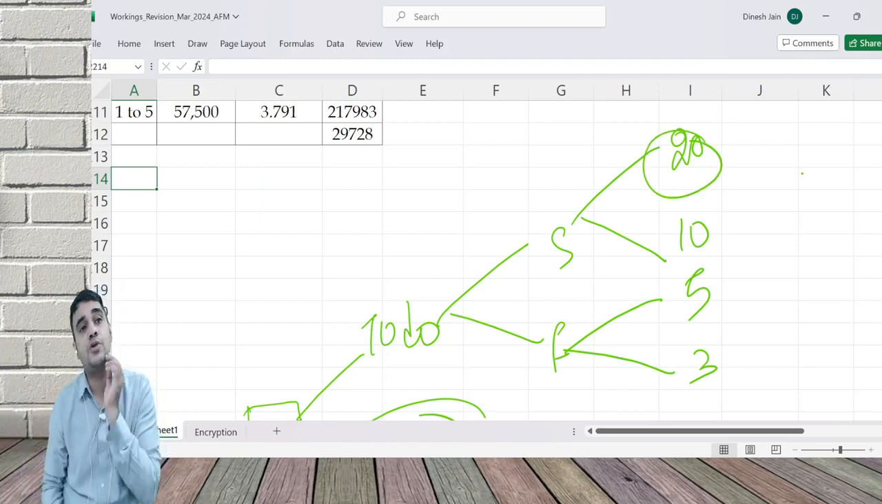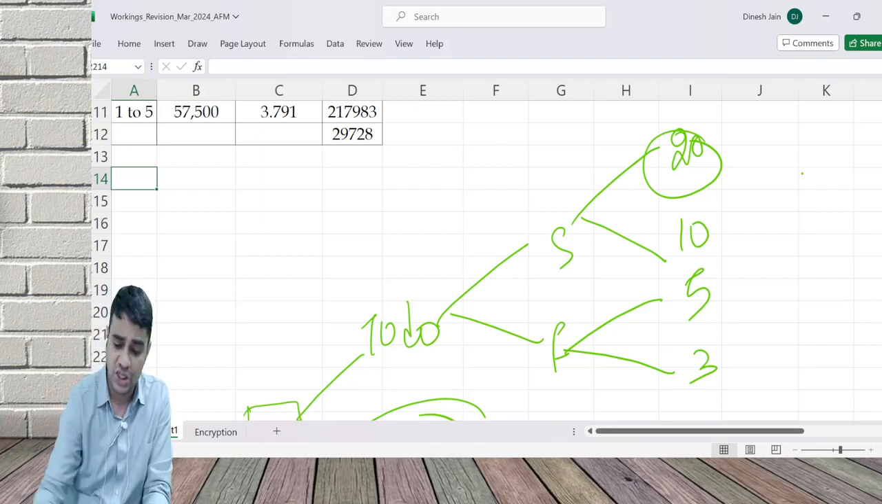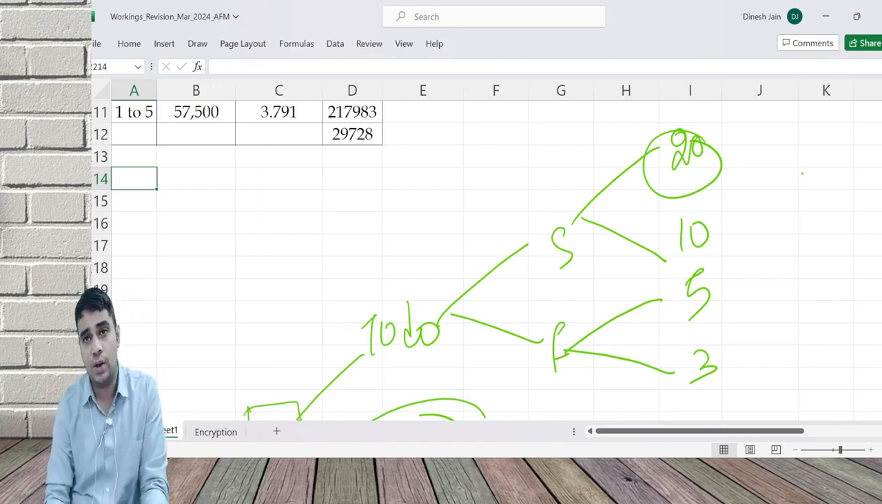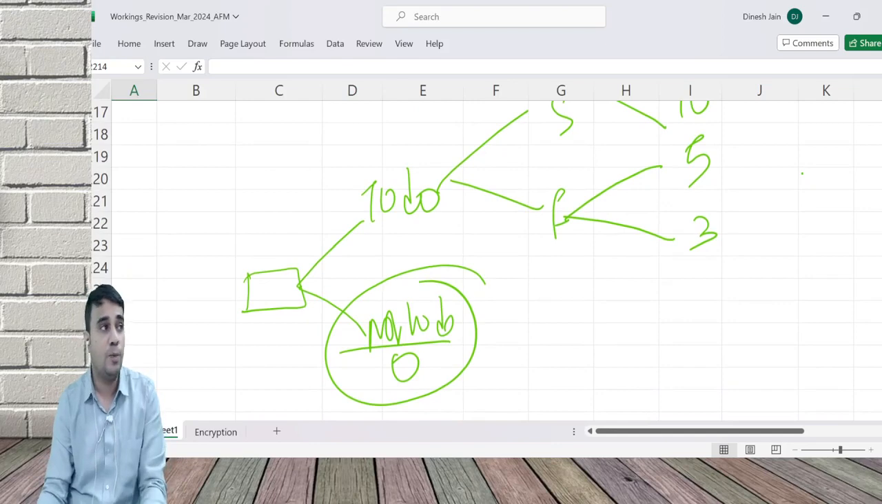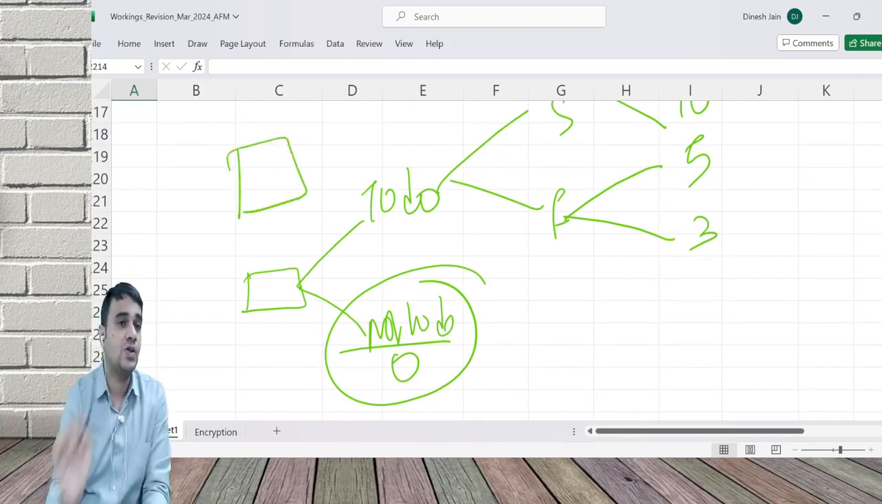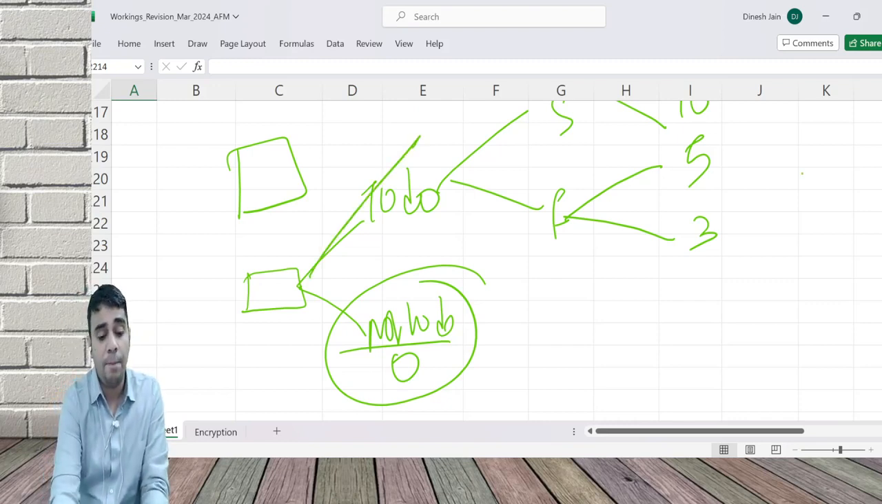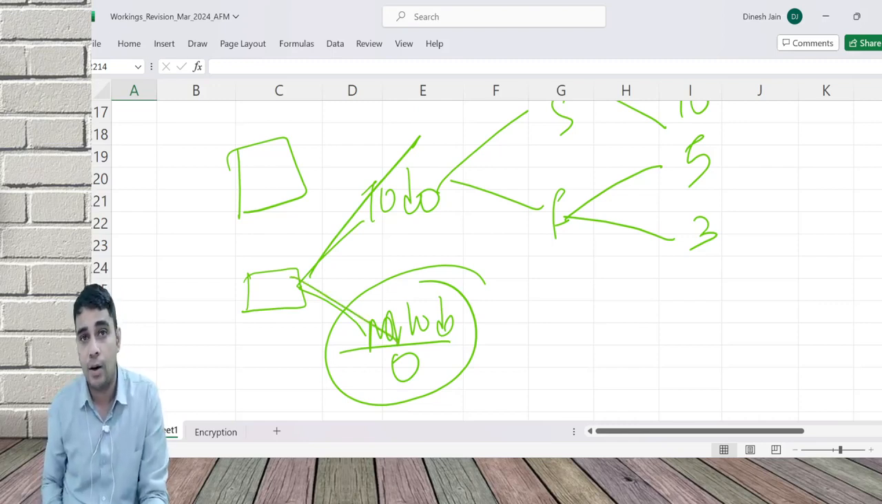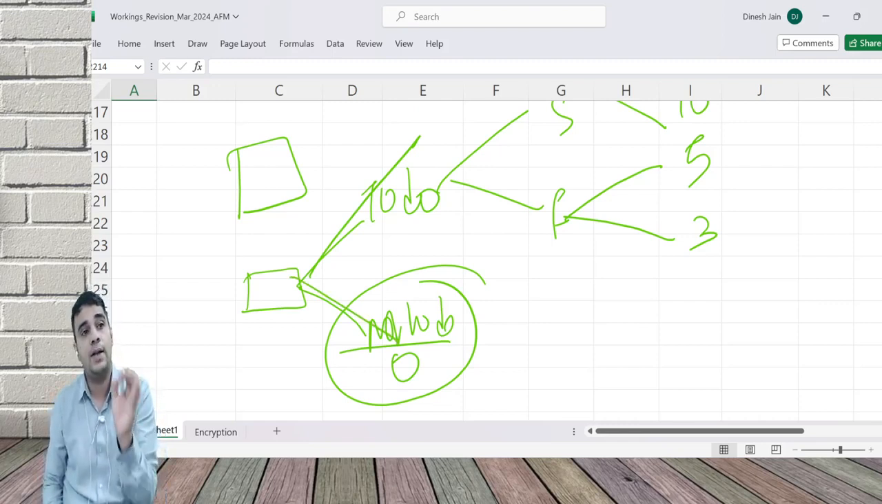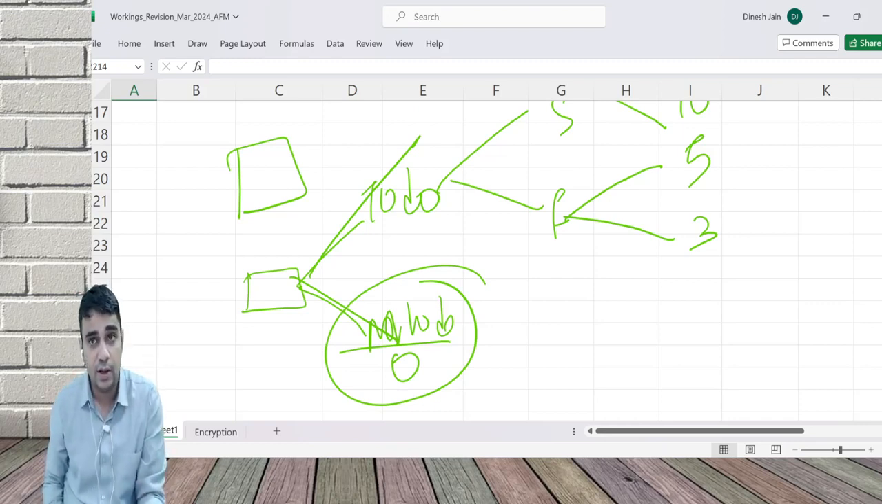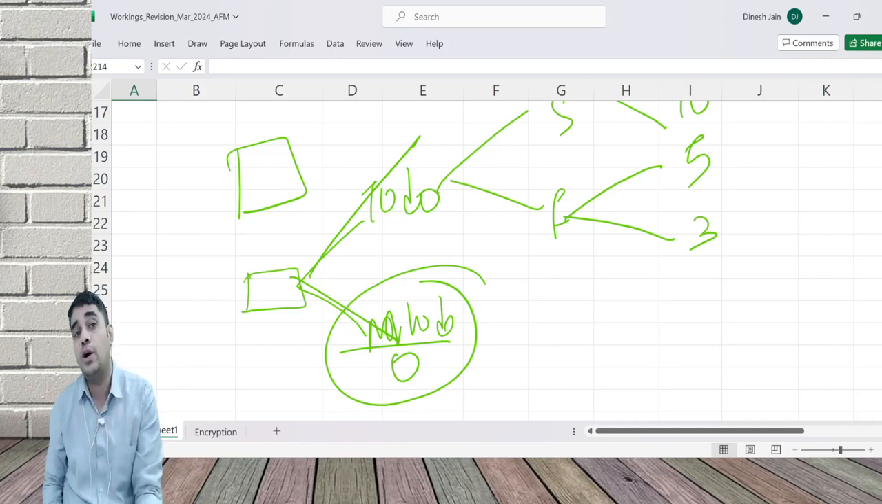There are 2 types of nodes which are going to be there when you draw the diagram. One is called a decision node and second is called a chance node. A decision node is where you will put a rectangle or a square, where you have a choice whether to go up or go down. That is, you can say I will do the project. You can also say that I will not do the project.